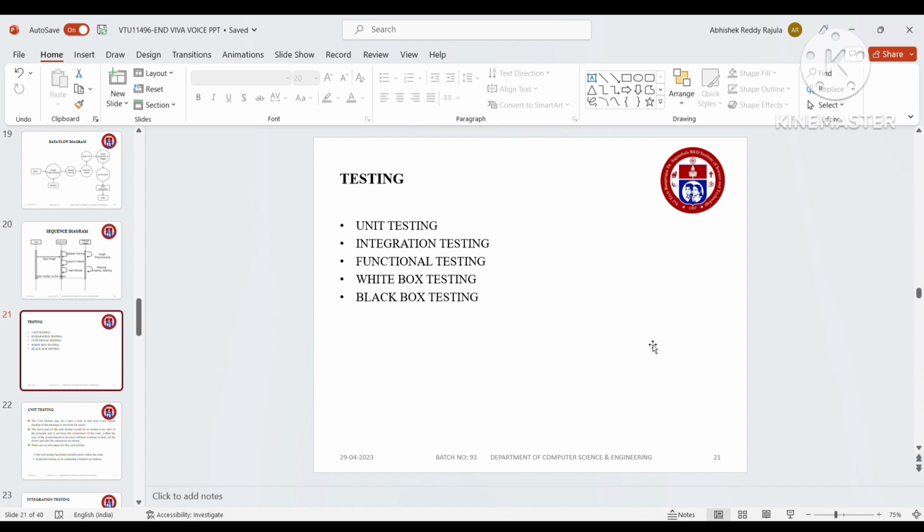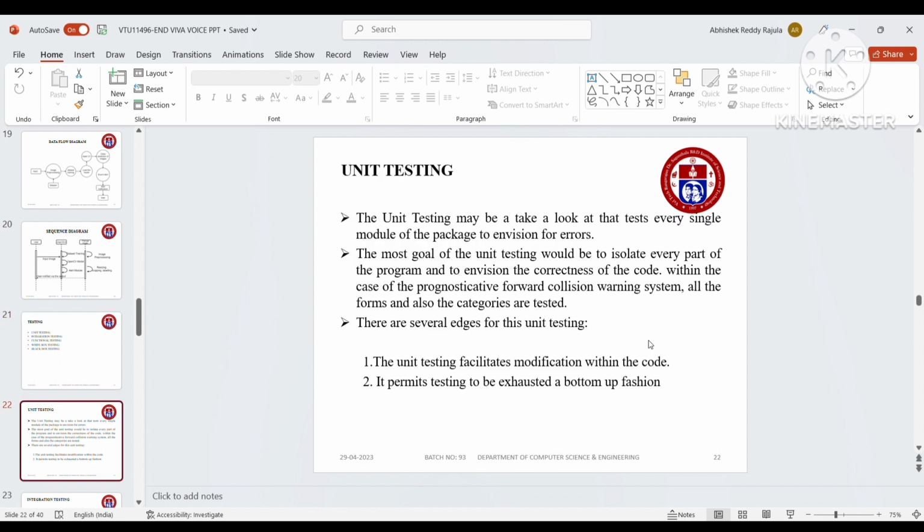And the testings we are using here are unit testing, integration testing, functional testing, white box, and black box testing. Unit testing is like testing every single module of the package to look for errors. The main goal of this test is to isolate every part of the program and verify the correctness of the code. In the case of the forward collision warning system, all forms and categories are tested here.